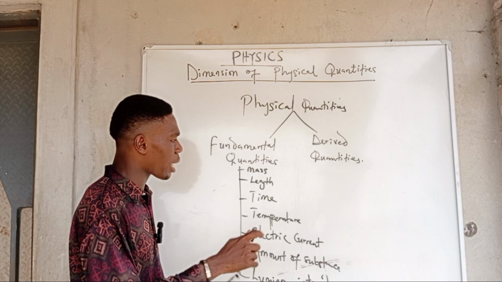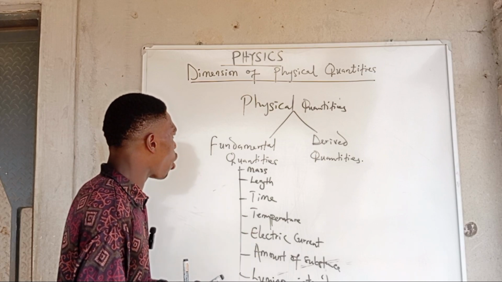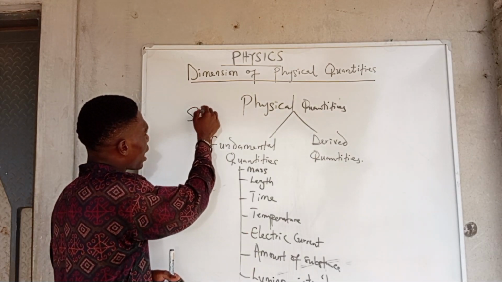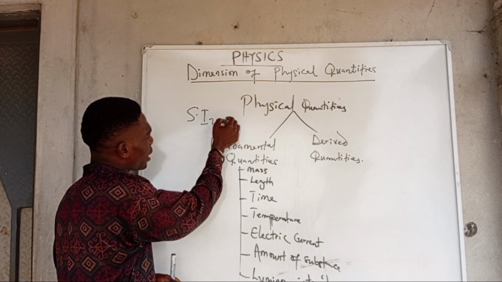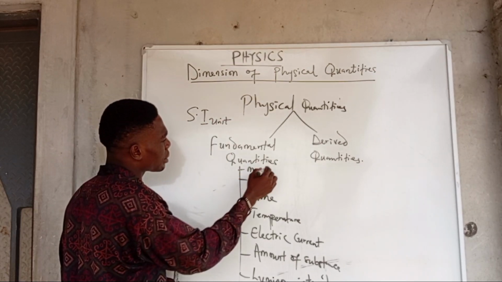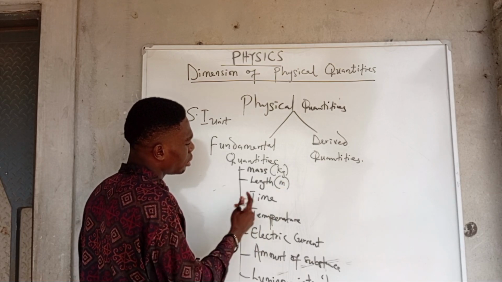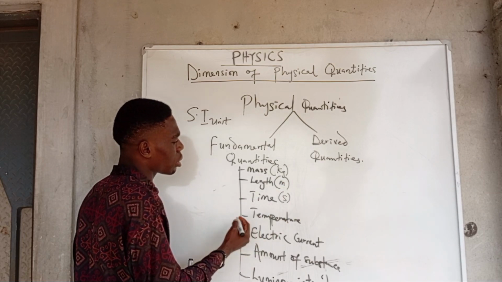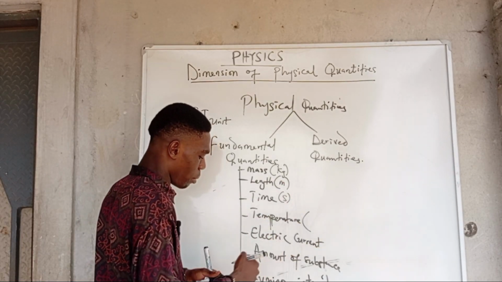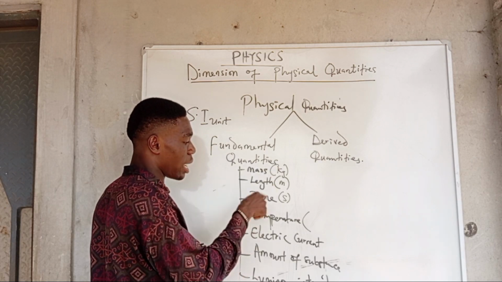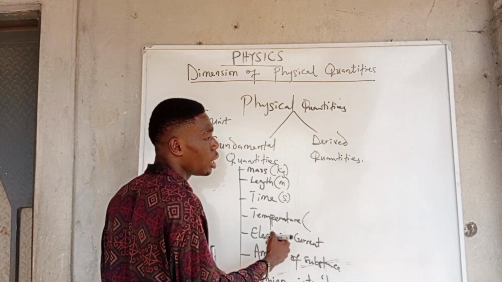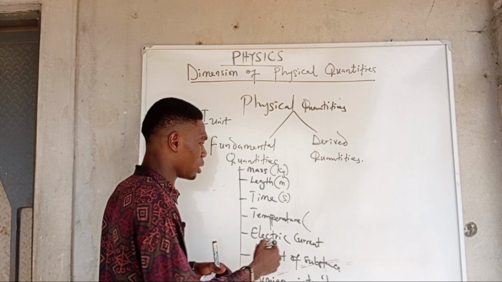Using the SI unit system, the unit of mass is the kilogram, the unit of length is the meter, the unit of time is seconds. The SI unit of temperature, you might think it is Celsius, but it is Kelvin.